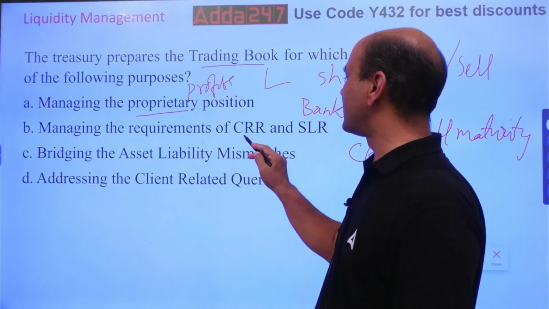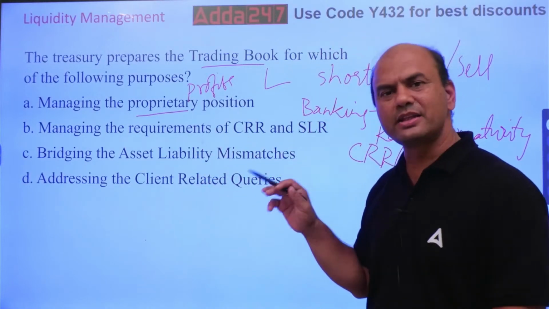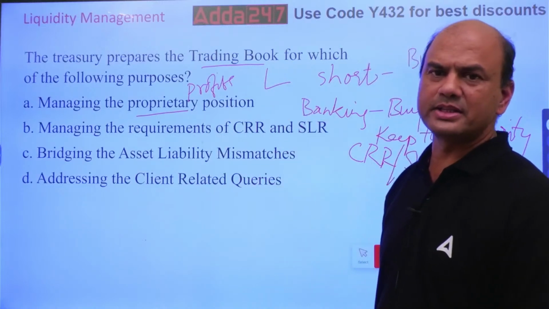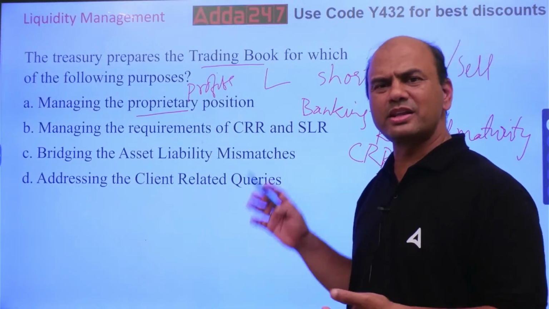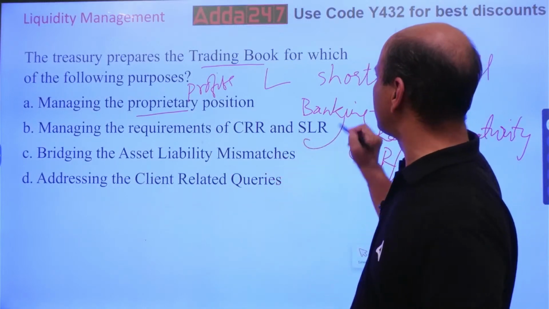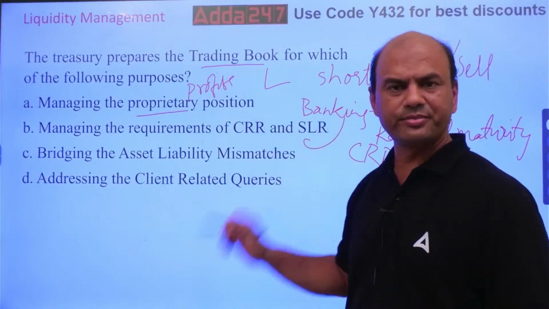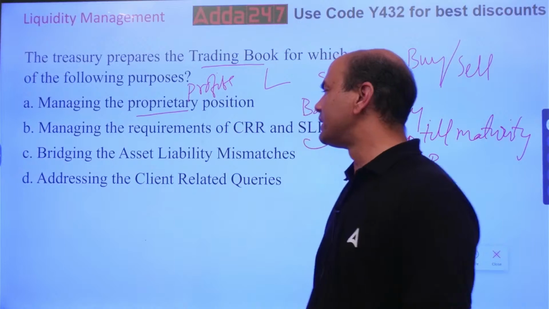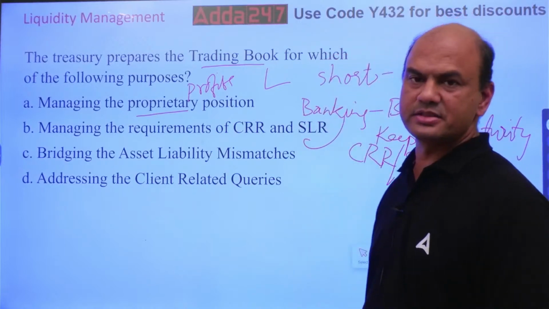Managing the requirement of CRR, SLR. How can I manage CRR, SLR in the trading book? You tell me. Trading book is not related to CRR, SLR. So this is related to a banking book. So this is out. Clear? Simple. Next. Bridging the asset liability mismatches.